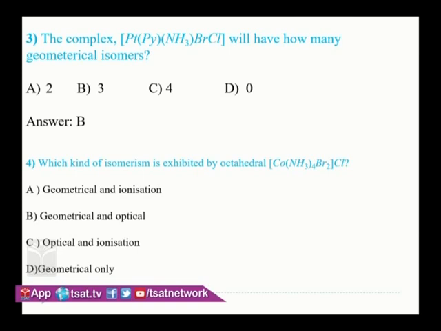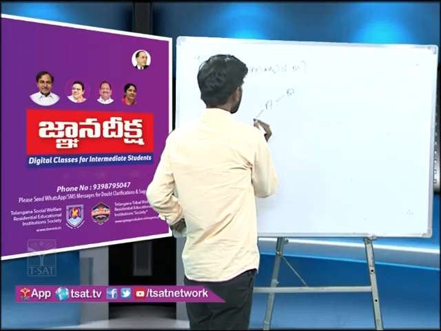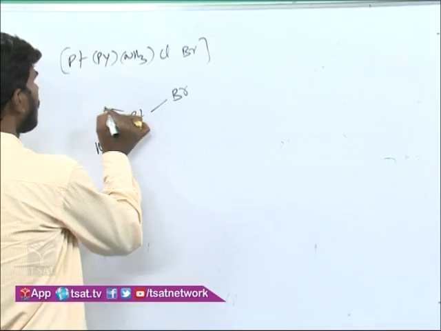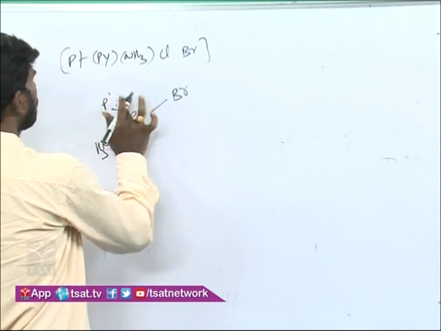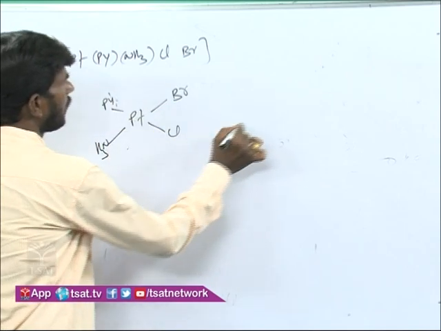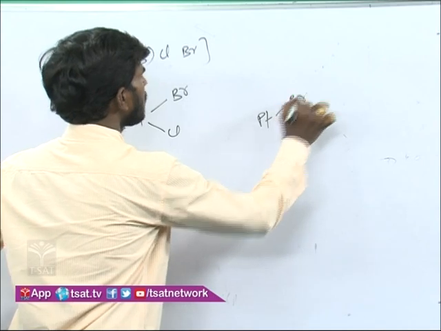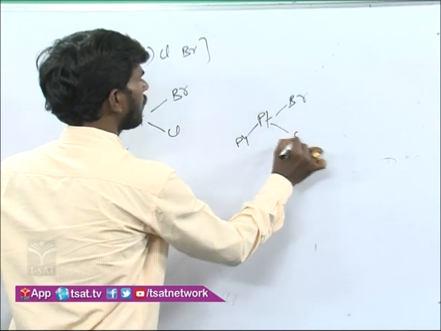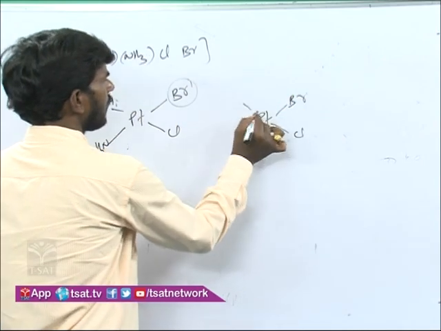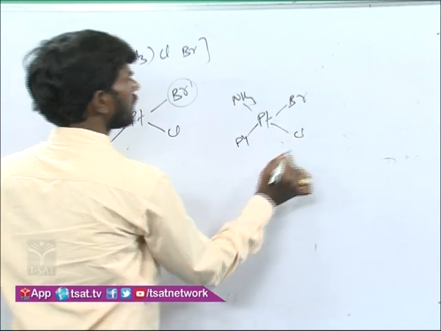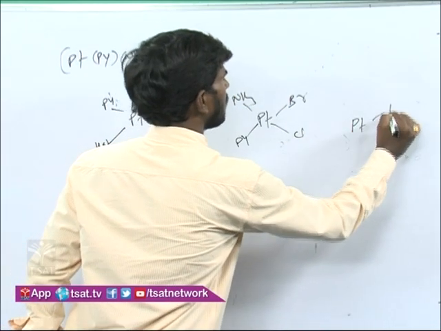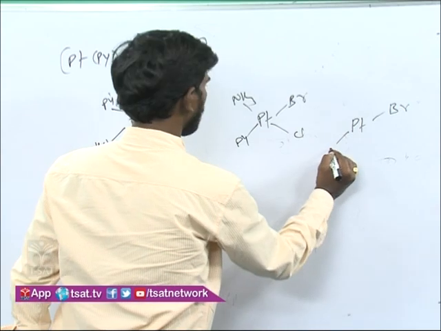I am focusing on Br. So now Br is trans to ammonia one time, and Br is trans to pyridine one time. Only I am focusing on bromine, and similarly Br is trans to chlorine also.